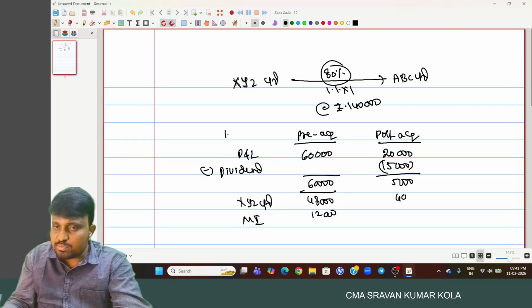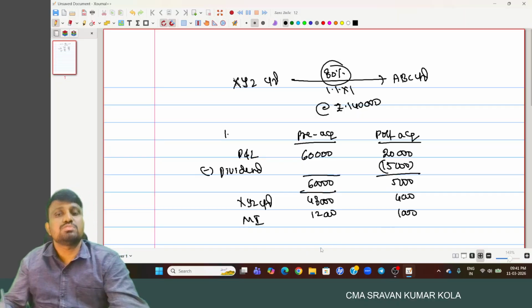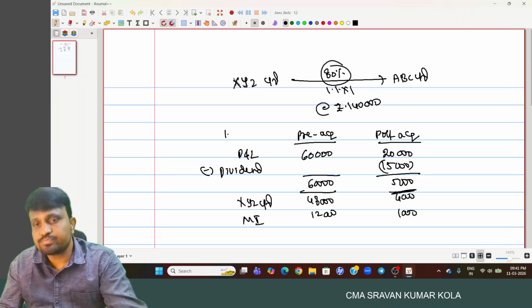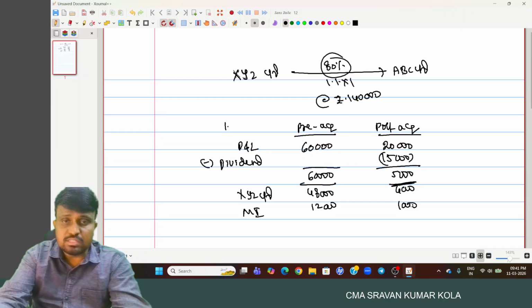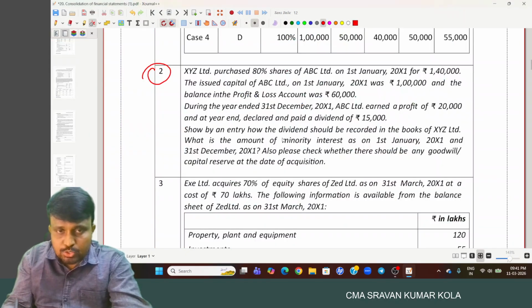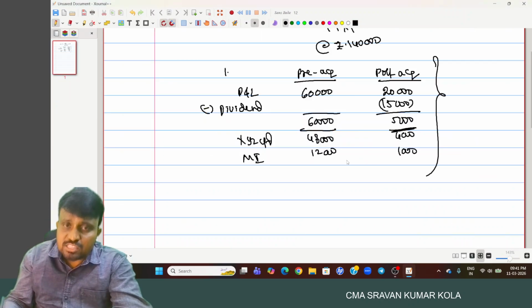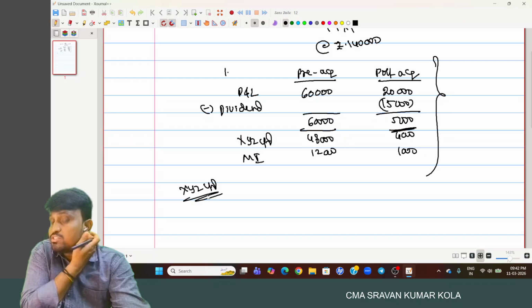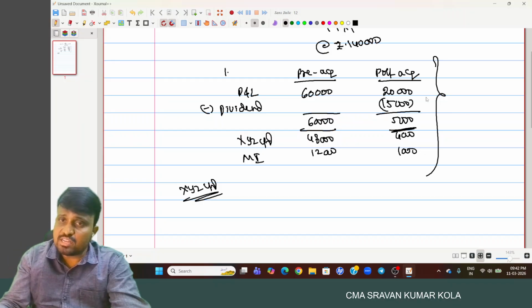And here 80%, 4,000 and 1,000. Yeah, 4,000, 1,000. Then this is the analysis of reserves and surplus. And show the entry how the dividend should be recorded in the books of XYZ Limited. In the books of XYZ Limited, first, when the dividend is received, you need to check whether it is pre or post. And it is clearly mentioned it is provided out of post-acquisition period profit.